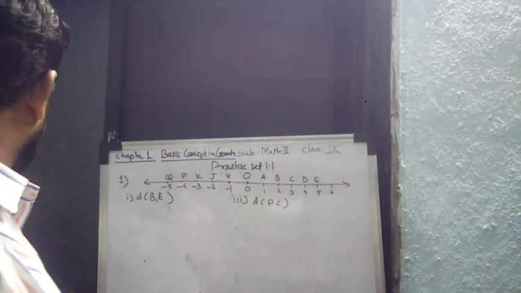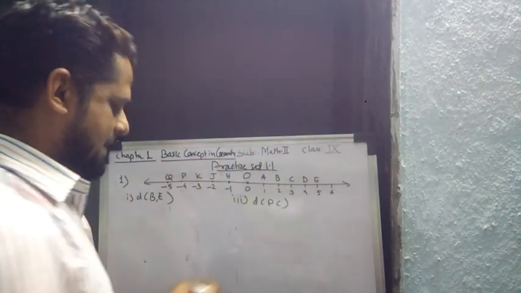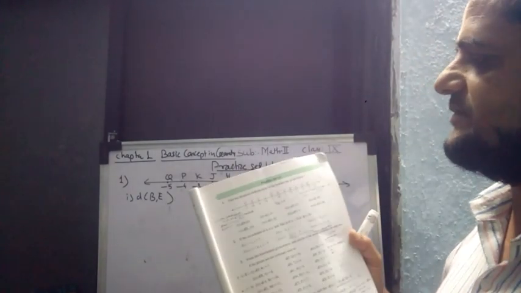Okay, welcome students. Now we'll be taking practice set 1.1. In practice set 1.1, in your book, several questions are given. Among them, the first question is: find the distance with the help of the given number line.